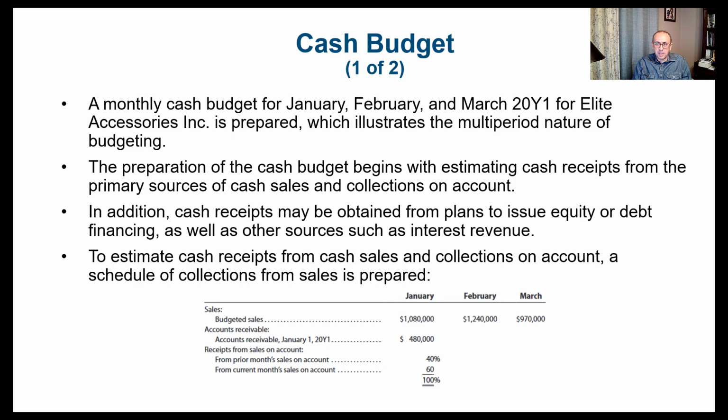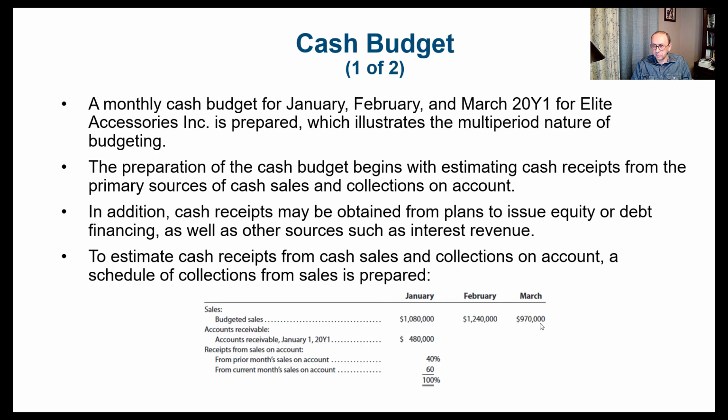In addition, cash receipts may be obtained from plans to issue equity or debt financing, as well as other sources such as interest revenue. To estimate cash receipts from cash sales and collections on account, we have the following schedule, which shows the collection of sales. So we have here the sales for January, February, and March.